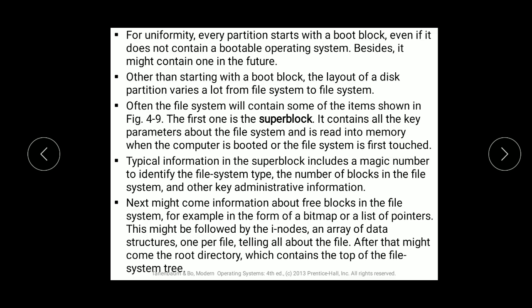Basically inodes are an array of data, a range of data in the form of a data structure, one per file. So every inode will be there for one single file, separately, telling about the file. Describing the file with the help of an array of data structure is called an inode.